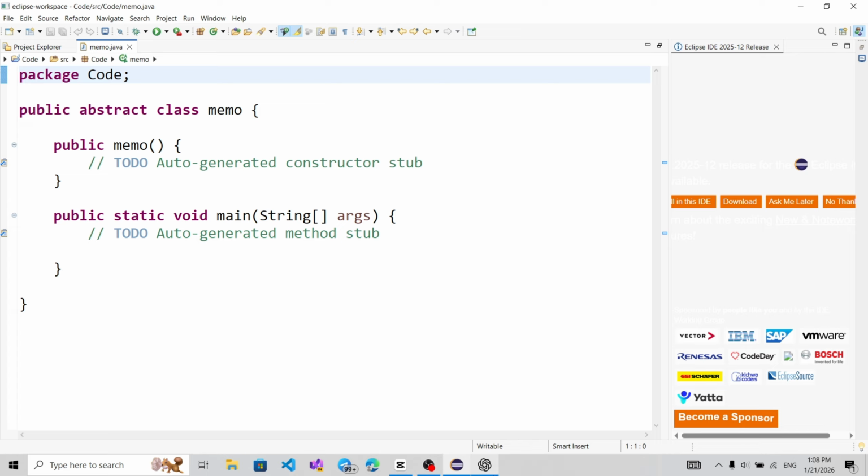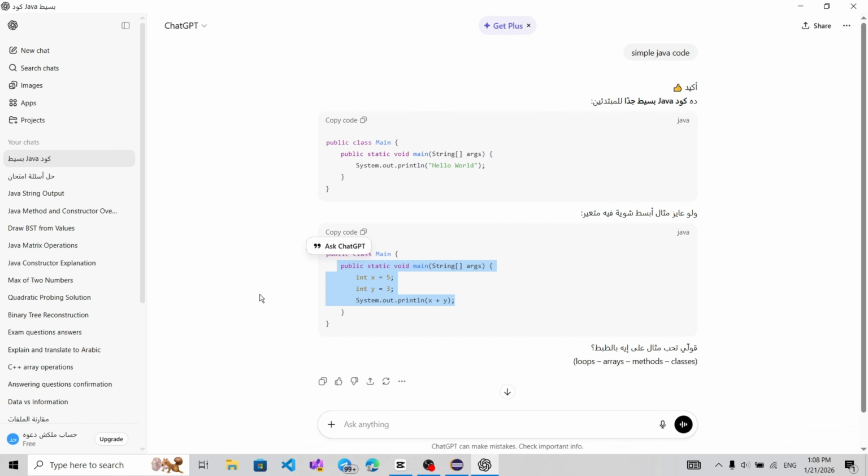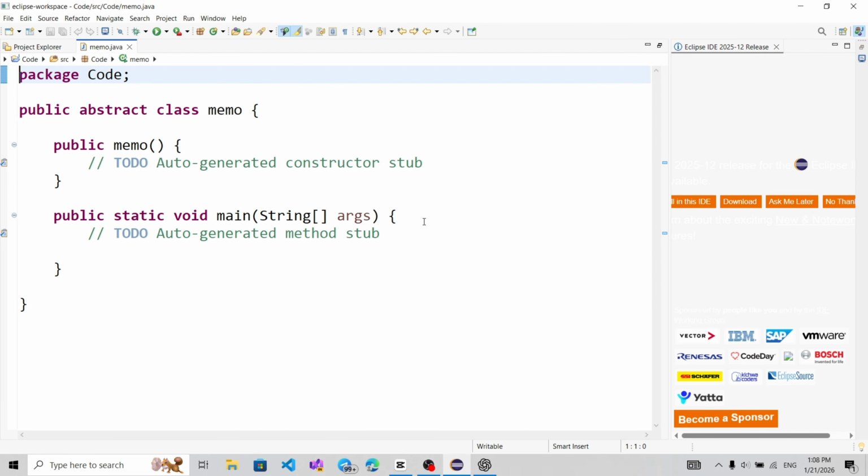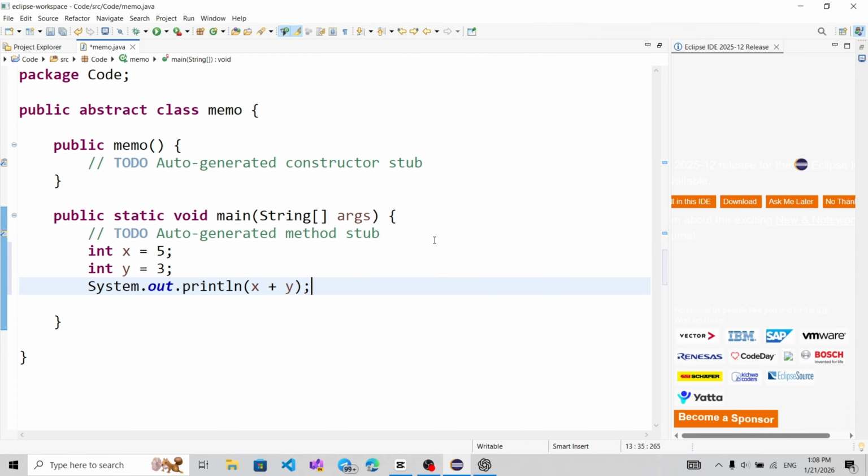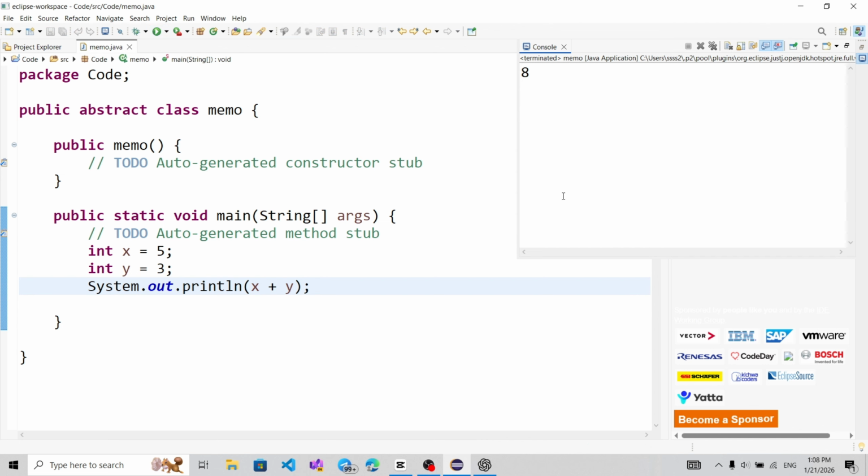I will go to ChatGPT and get a simple project, copy it, save it with main, and paste. So simple. As you see, my output is 8. This is a simple code.